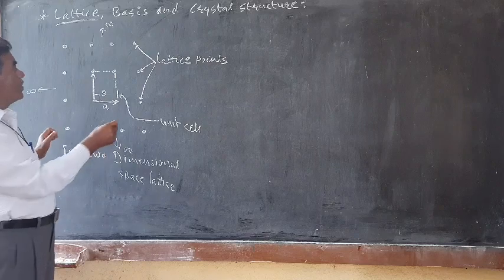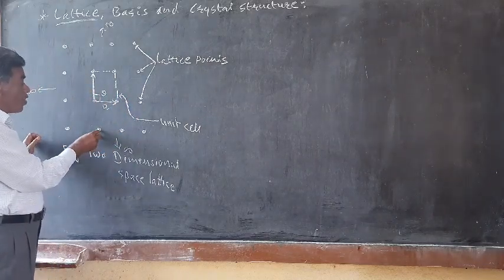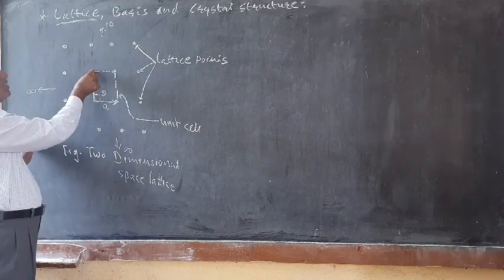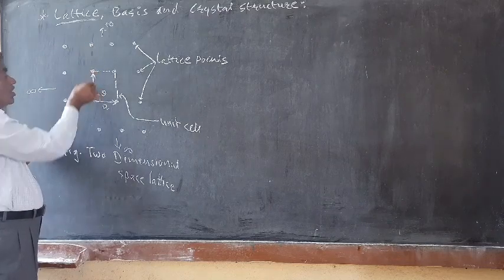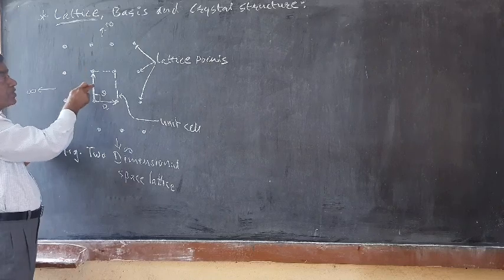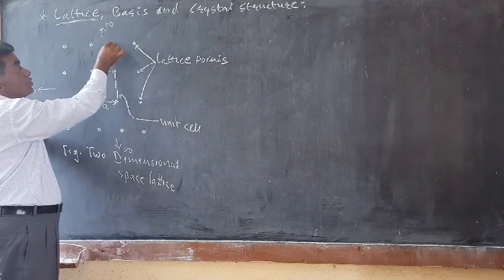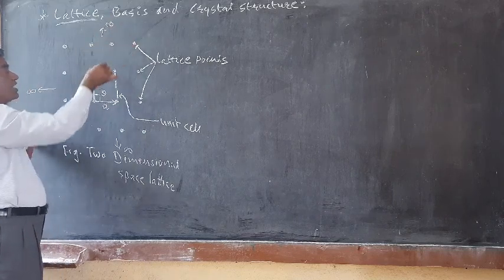Now, periodic in the sense that every point should have an identical surrounding. If we consider this point, then you go to this side or this side or this side or this side, you are getting the same environment. If you shift to the other point in the array, this point should have the same environment, or the identical surrounding.